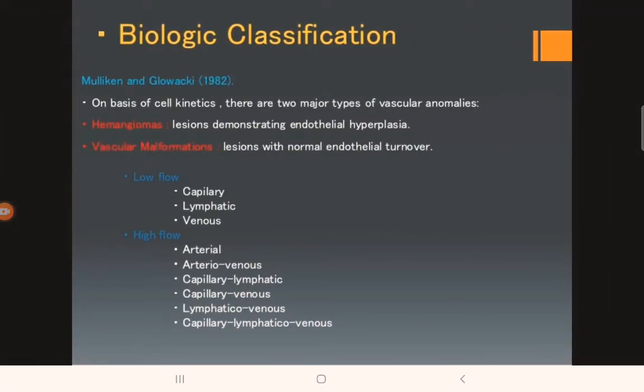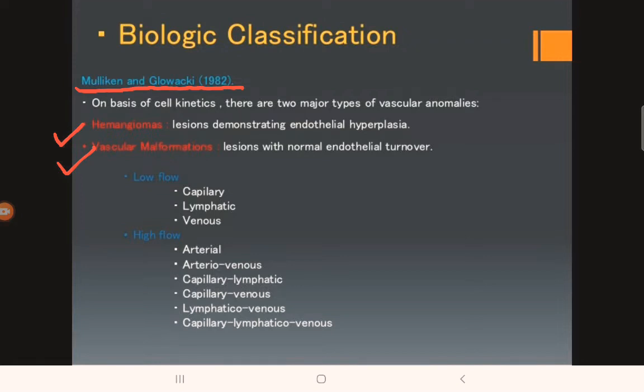Now the biologic classification. It is very important from the examination point of view. The biologic classification was given by Millikan and Glowacki in the year 1982. They classified vascular anomalies into two categories, that is hemangioma and vascular malformation.